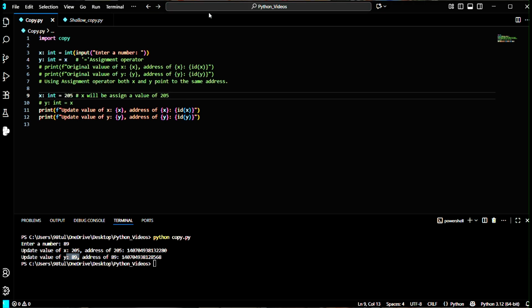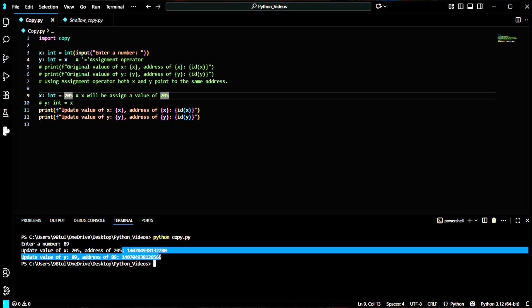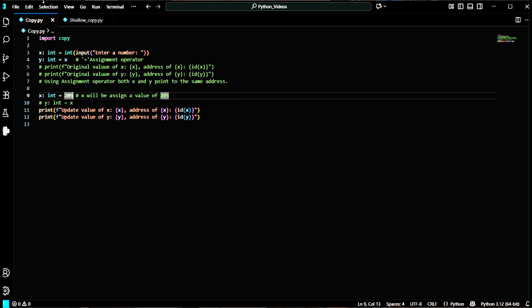Also, the addresses are different. We can check here. The addresses are also different because the values are different. That's why the addresses are different. So this is using the assignment operator. That means we are using the assignment operator. But what about when we use the module copy? So let's check all about copy. That means assignment operator.